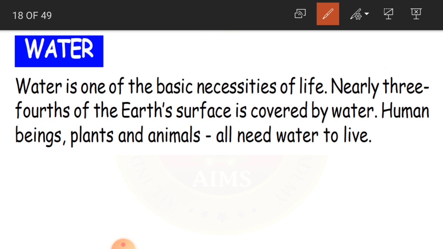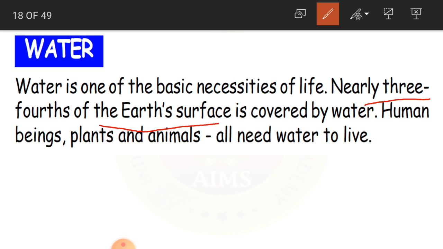Without water we cannot live. We, in the sense all the living organisms like animals, human beings, plants, birds, everybody. So without water we cannot live. And nearly 3/4 of the earth's surface is covered by water. The maximum amount of the earth's surface is covered by water.